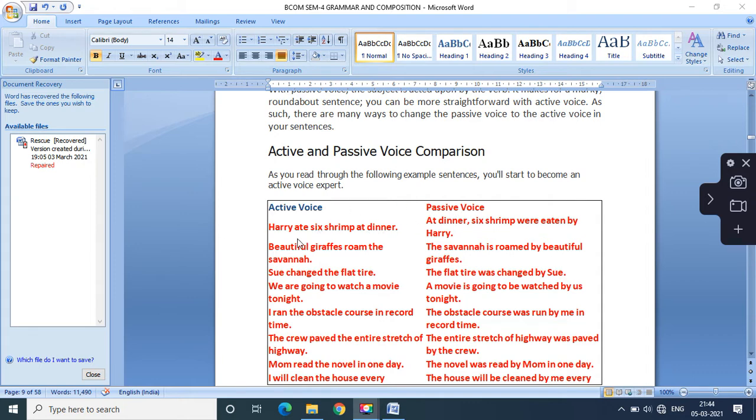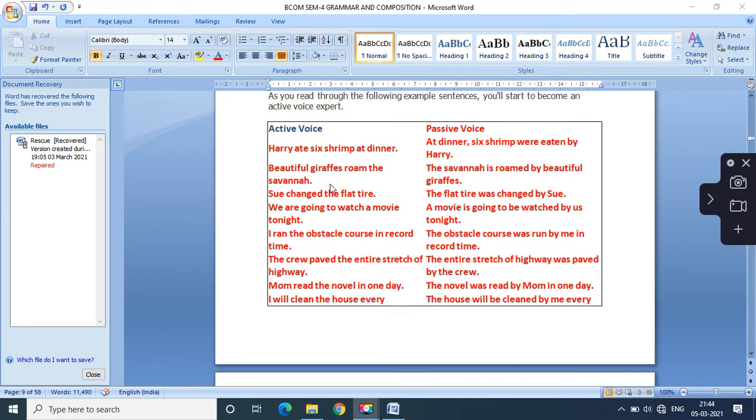Let us see the first one. Harry ate 6 shrimp at the dinner. At dinner, 6 shrimp were eaten by Harry. Beautiful giraffes roam the savannah. The savannah is roamed by beautiful giraffes.